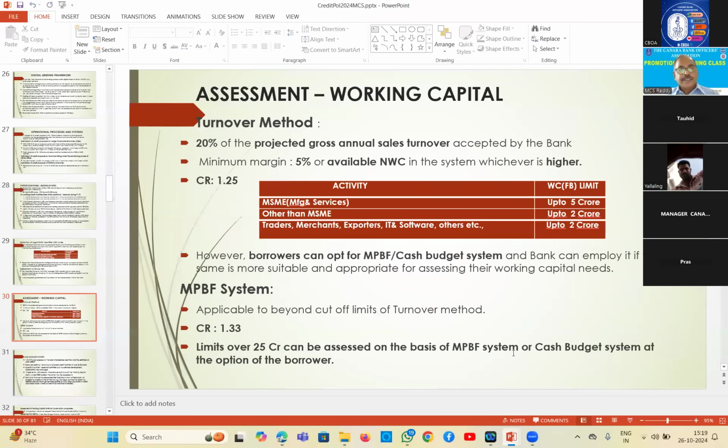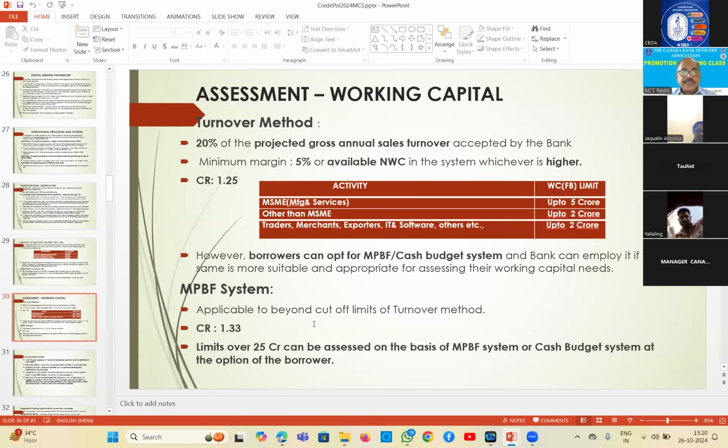Now we go for the second one, and applicability. Turnover method, to whom is it applicable? MSME working capital limit up to 5 crores. Other than MSME, up to 2 crores. Traders, merchants, etc. are also other than MSME, so 2 crores is applicable. And the current ratio prescribed for this is 1.25. Right? Next, another point here. However, borrowers can opt for either MPBF or the cash budget system. Though they are eligible under this, they may opt. Then, as per the customer's request, we have to proceed. That's what the Reserve Bank is telling.